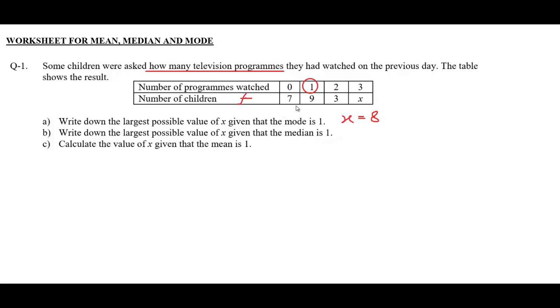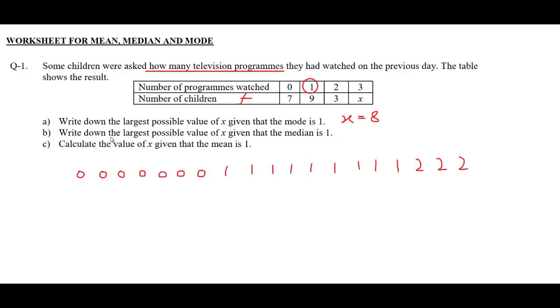What does this 7 frequency mean here? It means that 0 appeared 7 times in the raw data. 9 frequency means that 1 appeared 9 times in the raw data. This frequency 3 means that 2 appeared in the raw data 3 times. Now, we don't know how many times this 3 has appeared.